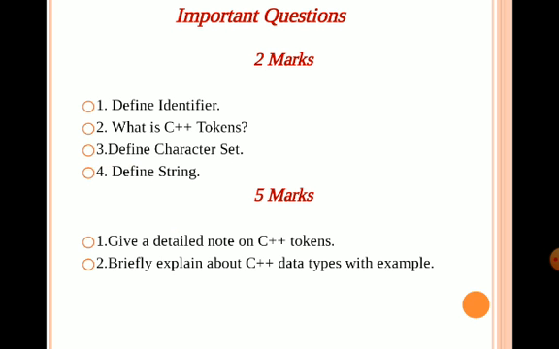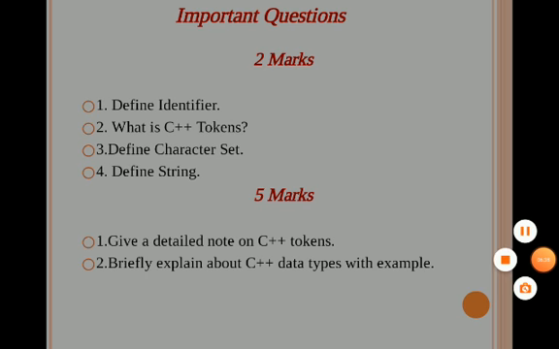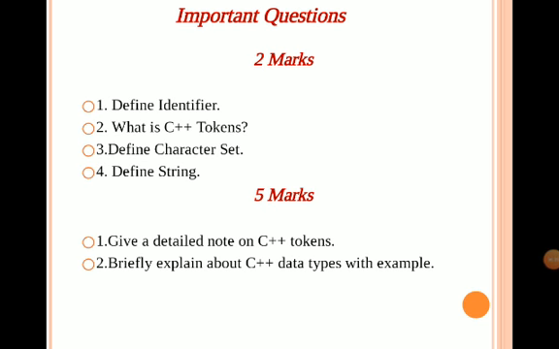Coming to the end of the session, we can discuss the important questions. Some few questions can be expected in 2 marks, like identifier, C++ tokens, character set, and string. Some of the questions can be expected in 5 marks, that is, give a detailed note on C++ tokens and briefly explain about C++ data types.